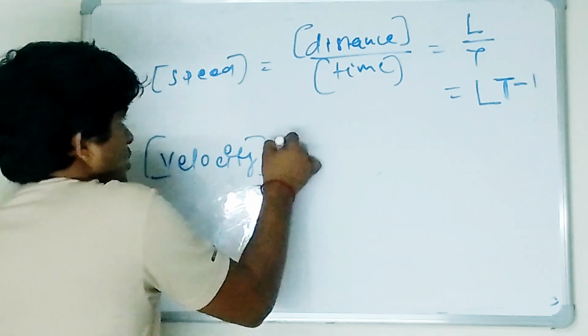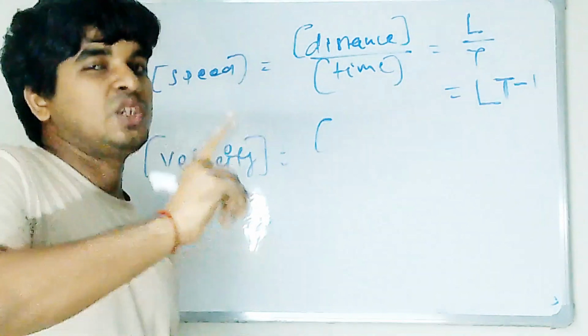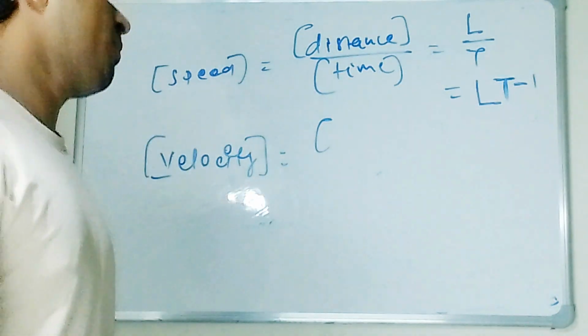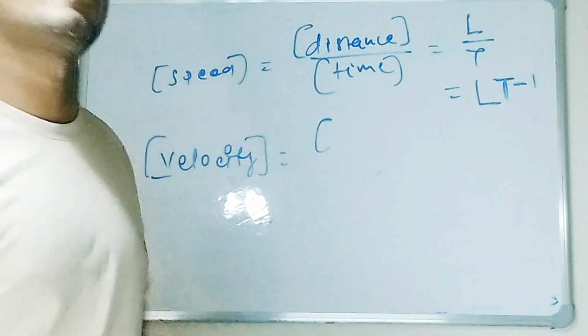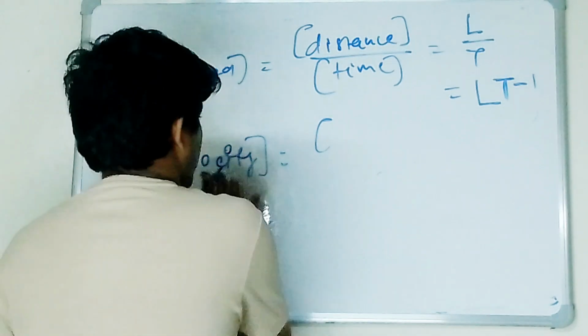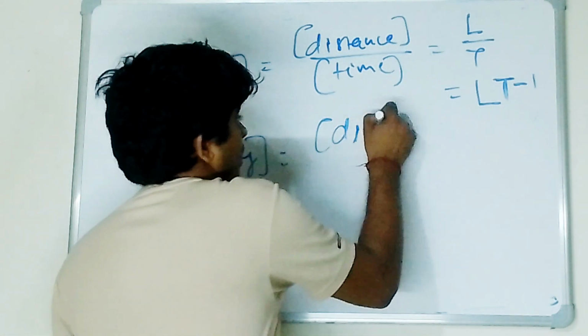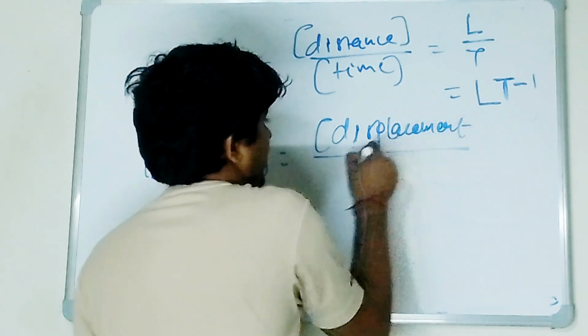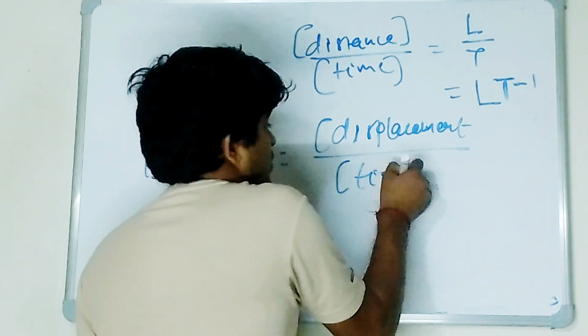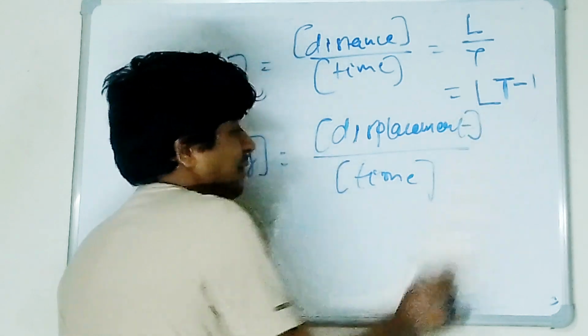What's the formula for velocity? If you don't know, don't worry, I will explain it again in the coming series. Otherwise you can go to the previous series and catch up on all the concepts I already derived and explained there. Velocity is displacement divided by time. Displacement and distance are the same physical quantity, and the same physical quantity always has the same dimension.